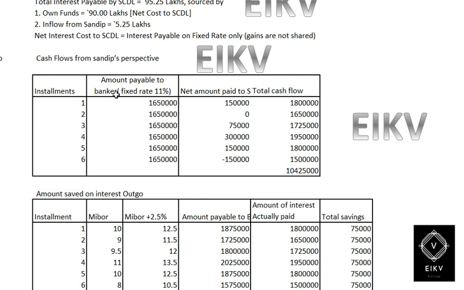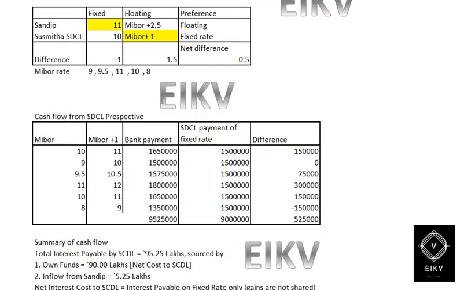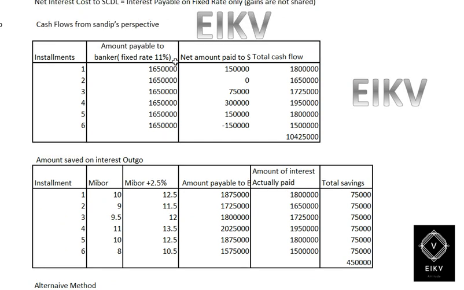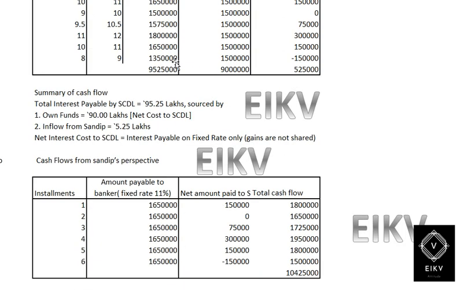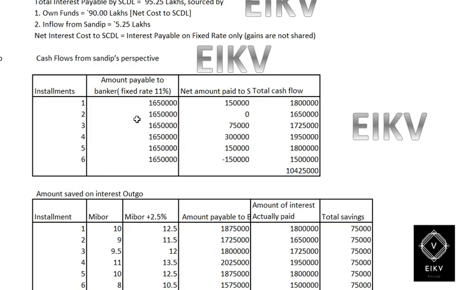Now cash flow for Sandeep Limited, it would be the amount payable to bank, which will be 11%. So the 11% amount shall be paid by Sandeep Limited, because Sandeep Limited has taken on behalf of Susmita Limited 11% fixed rate, which should be paid towards the bank by Sandeep Limited. So the 11% would be 6,50,000.